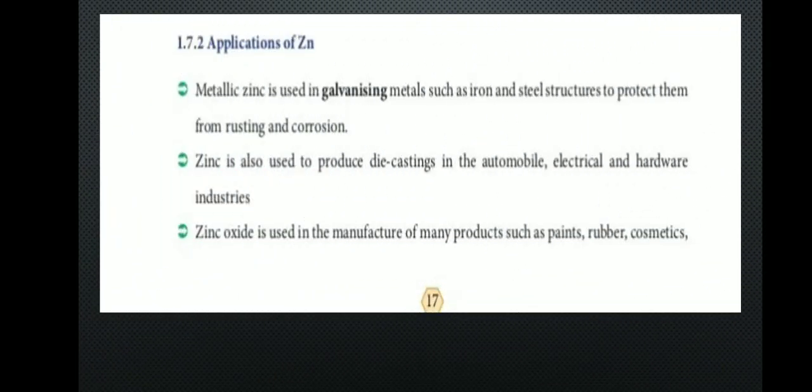Application of zinc. Metallic zinc is used in galvanizing metals such as iron and steel structures to protect them from rusting and corrosion. Zinc is also used to produce die castings in the automobile, electrical and hardware industries. Zinc oxide is used in the manufacture of many products such as paints, rubbers, and cosmetics.